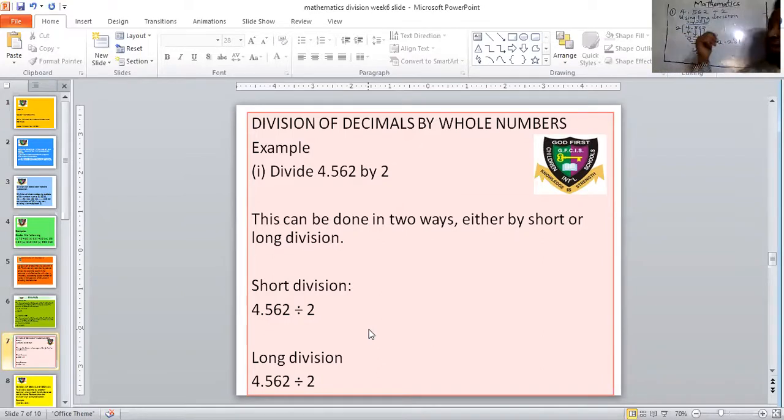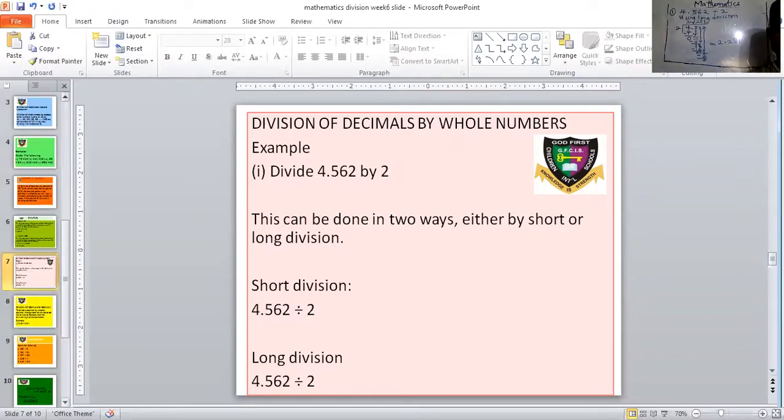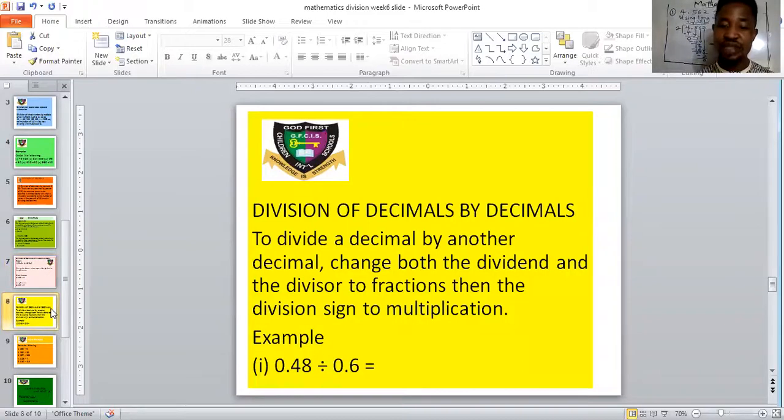I've shown you the short division. I've also shown you the long division. So let's go to the next thing. So let's go here. That is division of decimals by decimals.